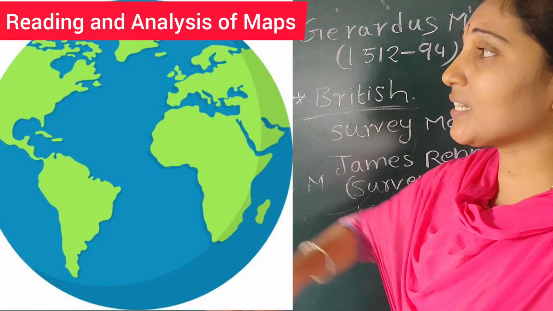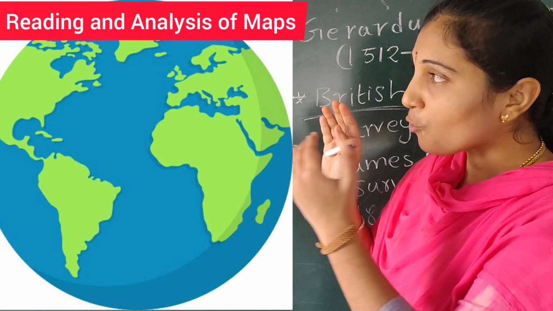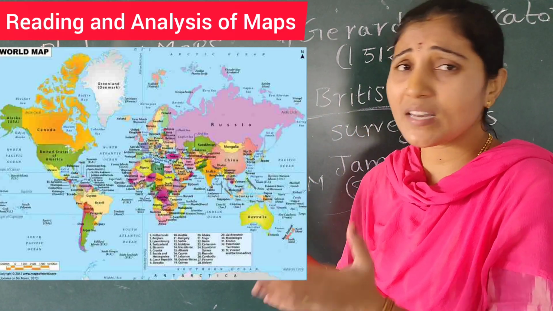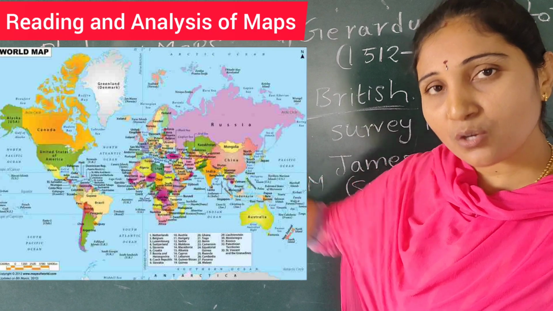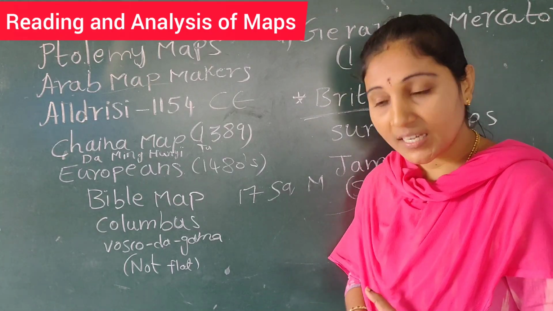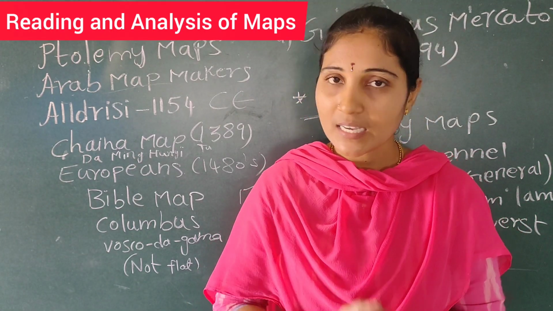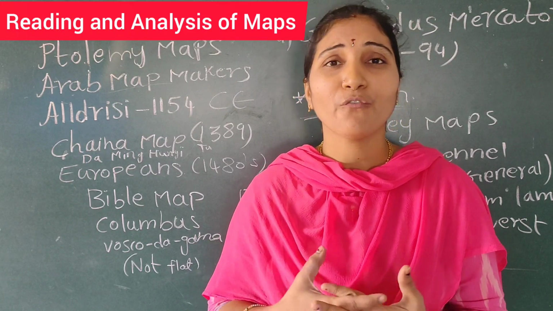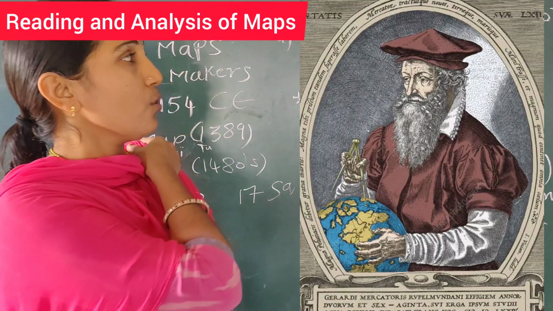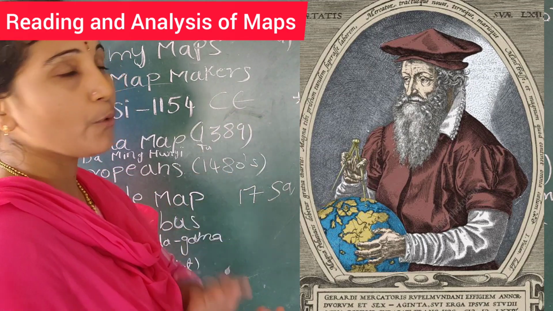So when we want to represent the model of Earth, which is a sphere, means spherical, on a flat surface, definitely it requires some changes. So when the changes are going on, it should not affect the location of places. So by correcting the changes, by giving accurate values, map projection is done. So who is the Dutch father of projection? It is nothing but Gerardus Mercator. Okay, Gerardus Mercator, who is called the Dutch father of projection.